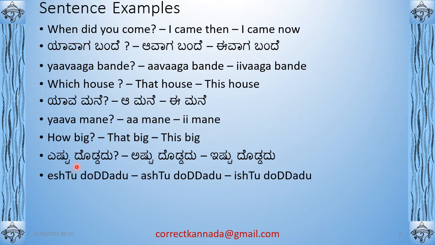In Kannada, any adjective you can add adu to. For example, hosadu, it's a new one. Hosa is new. Haledu, old one. Adu means neuter gender, but you can add other genders also. For example, avaru, hosavaru: he's a new person to this area. Avaru, halevaru: he's an old person to this area, he's well known to this area. So for any adjective, you can add any of the pronouns, and you will get a new word.